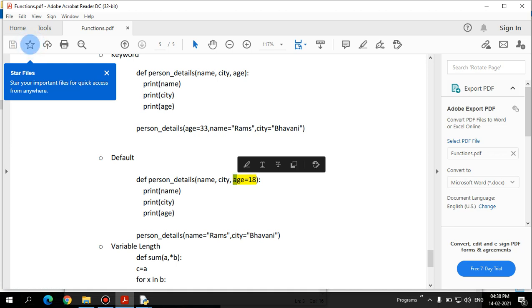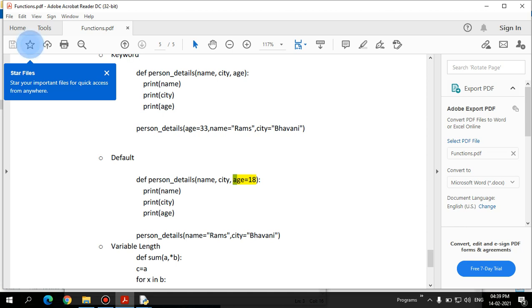So that has been given in the function definition itself. I have to define age equal to 15, age equal to 18, whatever number you want, right? So it will automatically pass. For example, if I call the function personal details with name, age and city, all 3 values, this age value will be overridden if it is getting passed, right? If I call the function with an age value, whatever value I am passing will override the default argument. If it is not passed, it will take the default value.